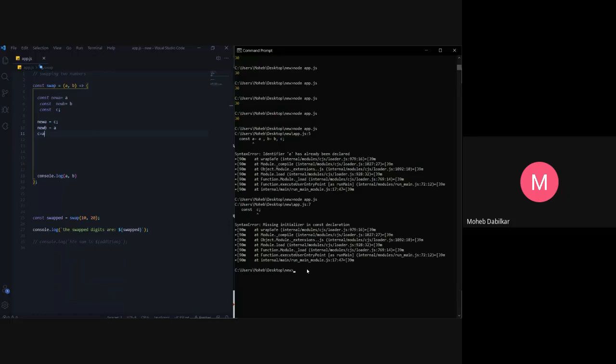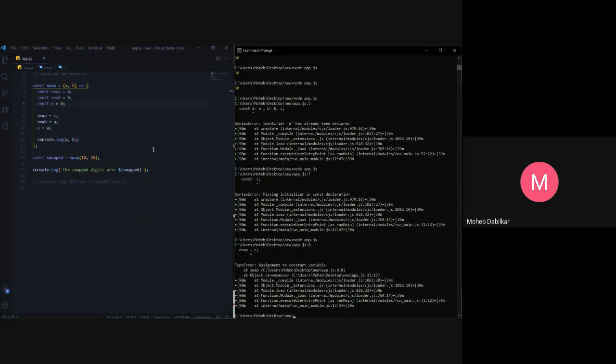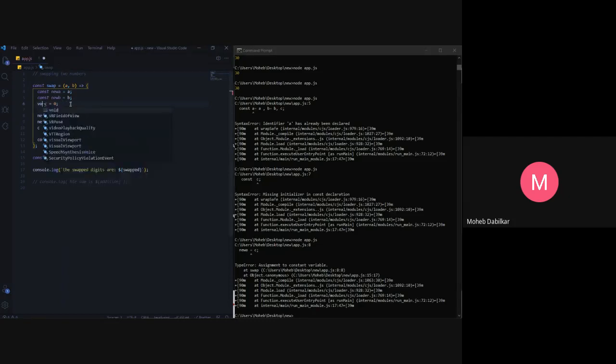Multiple missing initializer in const declaration. C equals 0. Yes. We still have assignment to constant variable. Okay, so you should remember that you can't assign anything to constants.